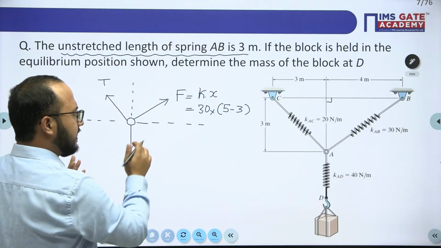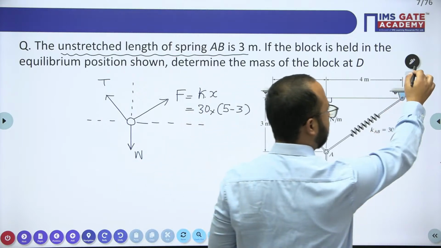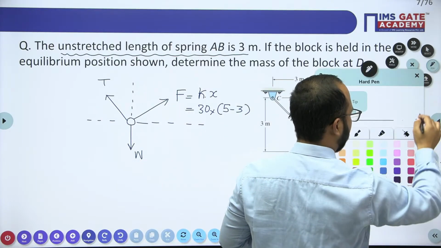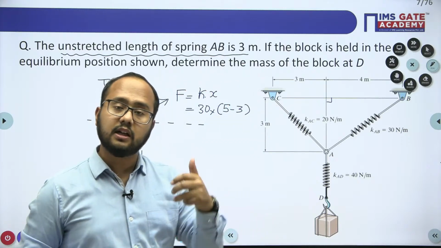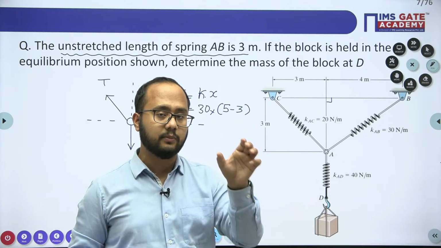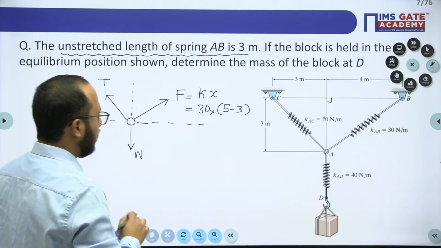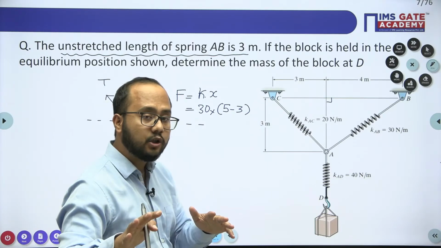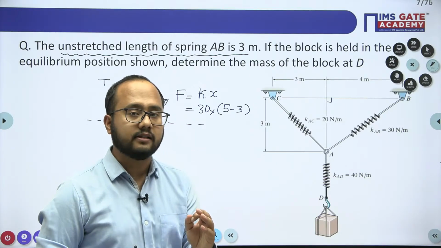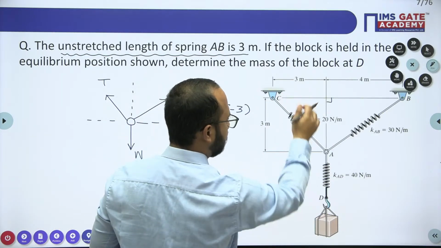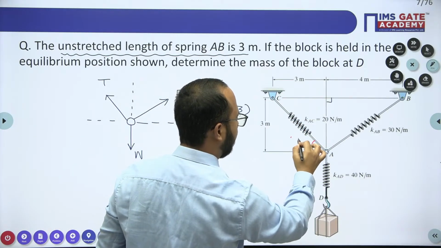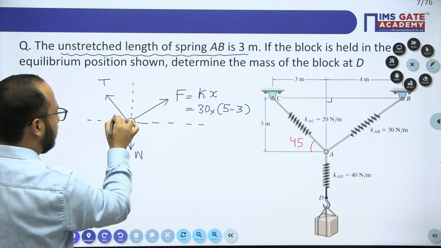Now see, you can apply Lami's theorem here also. It's your choice if you want to apply Lami's theorem. Otherwise, you can use the equilibrium equations, summation Fx equals 0, summation Fy equals 0. But before applying Lami's theorem, you need to know the angles. What is the angle here? As this is 3, this is 3, obviously this angle will be 45 degrees, right?